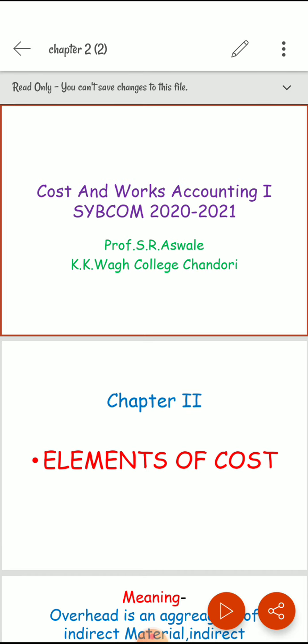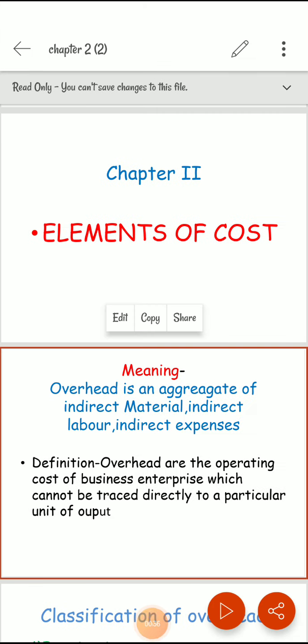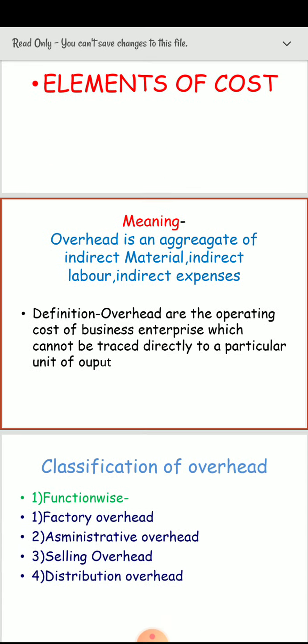So we are studying what is meant by overheads. First one, overhead is an aggregate of indirect material, indirect labor and indirect expenses. So overheads are the operating cost of business enterprises which cannot be traced directly to the particular unit of output. In this topic, we are studying elements of cost and classification of overhead.